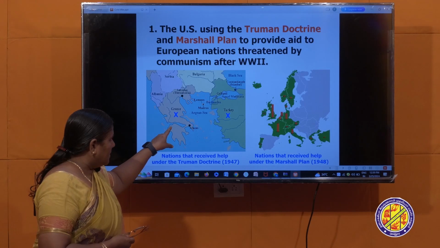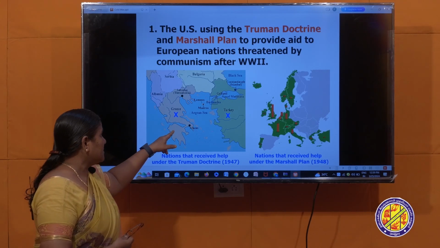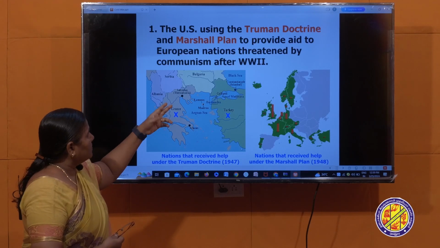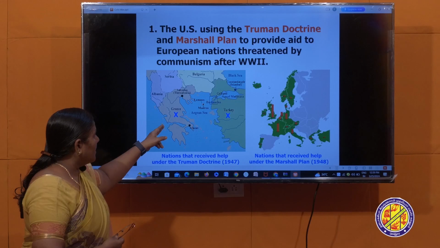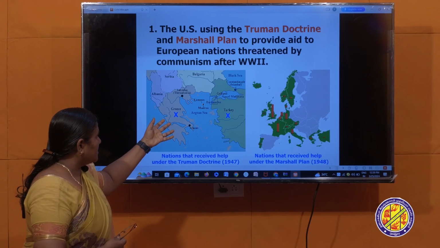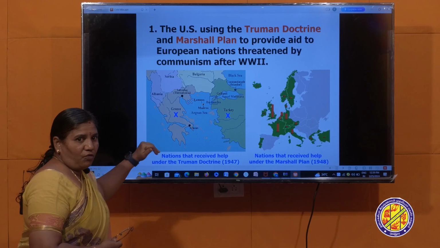When there was an internal crisis in Greece, the USA adopted these policies there, and thereby protected Greece from communist influence.